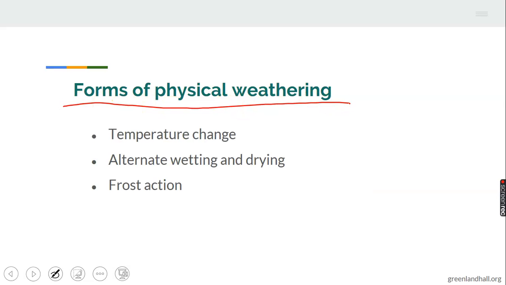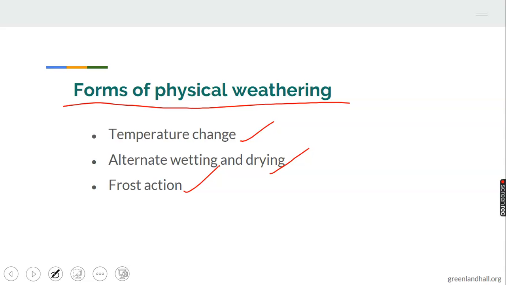The forms of physical weathering are: 1. Temperature change. 2. Alternate wetting and drying. 3. Frost action. Let's look at these one after the other. Temperature change specifically occurs in arid regions of the world. The rocks are exposed to the blazing sun, which makes the outer layer of the rock hotter than the interior.